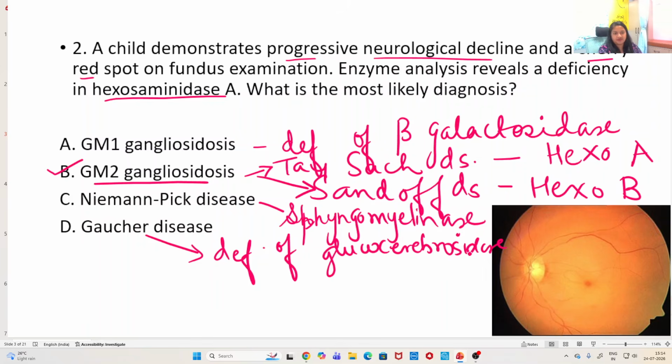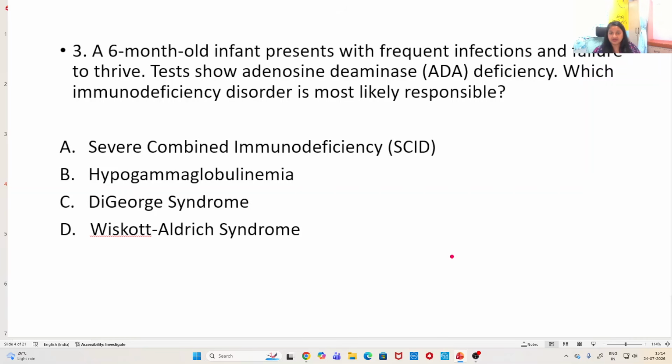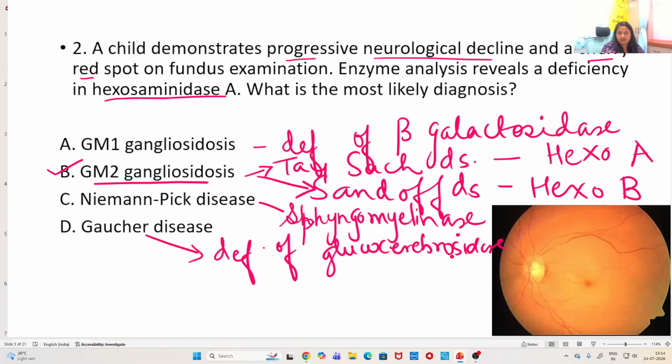GM1 has deficiency of beta galactosidase, GM2 has Tay-Sachs disease and Sandhoff disease, with hexosaminidase A and B deficiency respectively. Niemann-Pick disease has deficiency of sphingomyelinase, and Gaucher disease has deficiency of glucocerebrosidase. So here, we all know that because of hexosaminidase A, the answer is GM2.